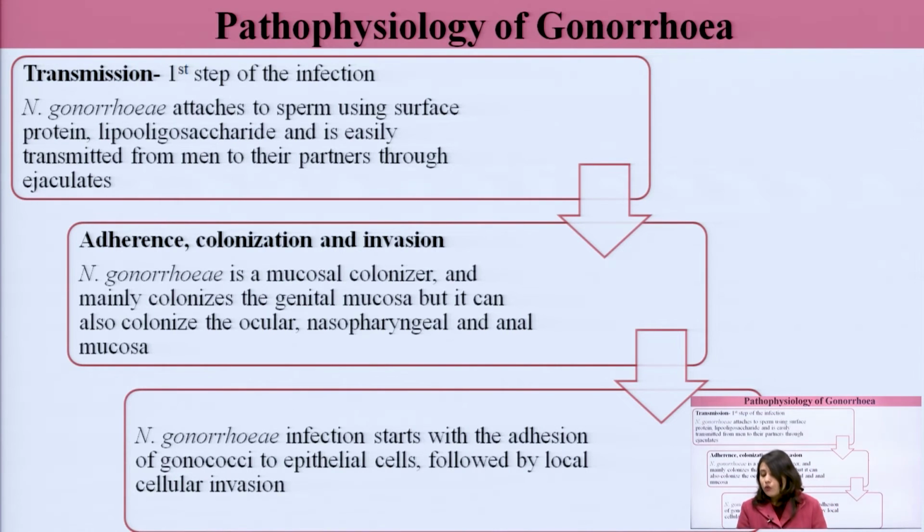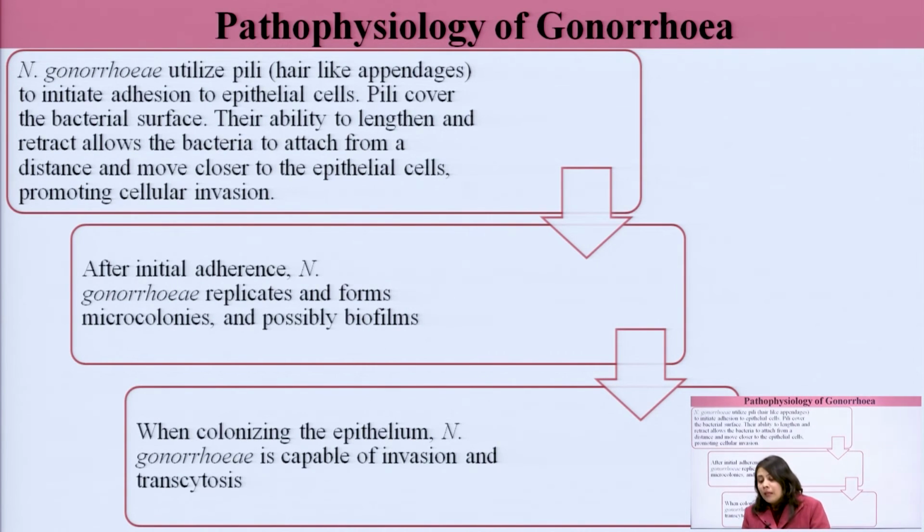The Neisseria gonorrhea infection starts with the adhesion of gonococci to epithelial cells, followed by local cellular invasion. So, Neisseria gonorrhea lodges an infection by first adhering to the epithelial cells, and then it invades; it results in cellular invasion, it enters inside the cells. Neisseria gonorrhea utilizes pili, which are hair-like appendages, to initiate adhesion to the epithelial cells.